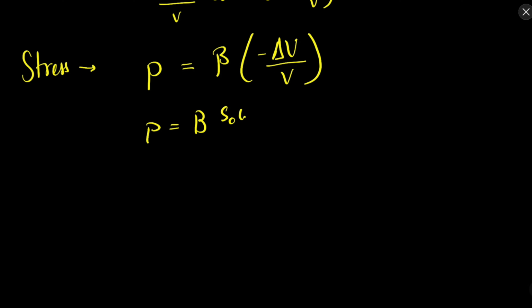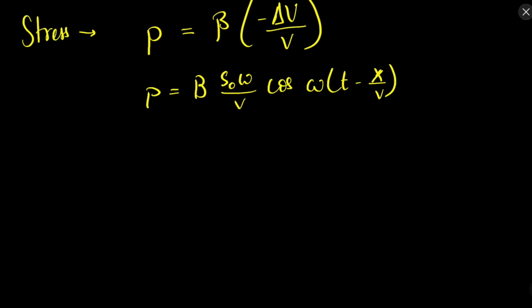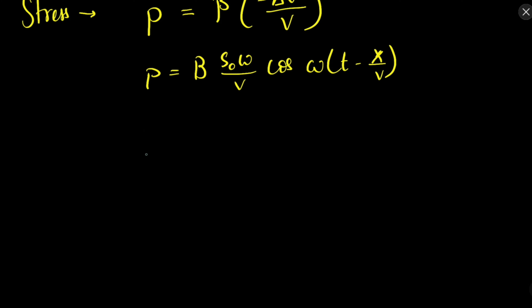It will be s naught omega by v cos omega t minus x by v. And here we can consider that this thing, B omega by v into s naught, is p naught. This is the pressure amplitude, or we can write it as B k s naught.